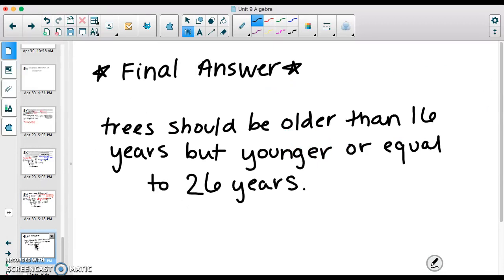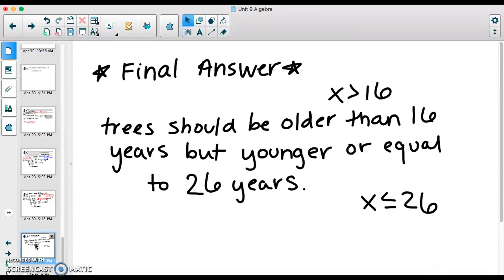So we need the trees to be older than 16, so that's x is greater than 16, but younger or equal to 26. So that would be x is less than or equal to 26.